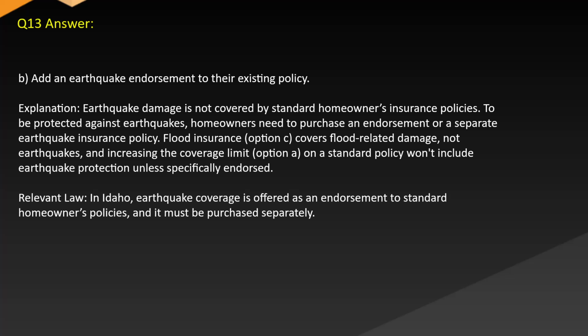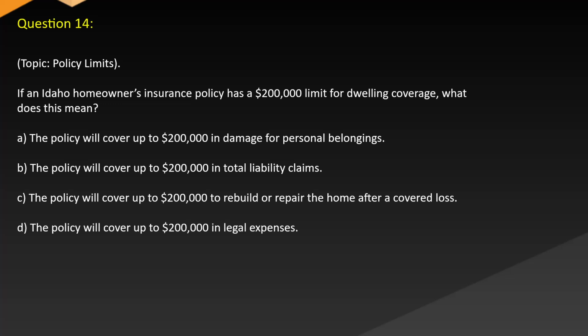Answer: B. Add an earthquake endorsement to their existing policy. Explanation: earthquake damage is not covered by standard homeowners insurance policies. To be protected against earthquakes, homeowners need to purchase an endorsement or a separate earthquake insurance policy. Flood insurance, option C, covers flood-related damage, not earthquakes, and increasing the coverage limit, option A, on a standard policy won't include earthquake protection unless specifically endorsed. Relevant law: in Idaho, earthquake coverage is offered as an endorsement to standard homeowners policies, and it must be purchased separately.